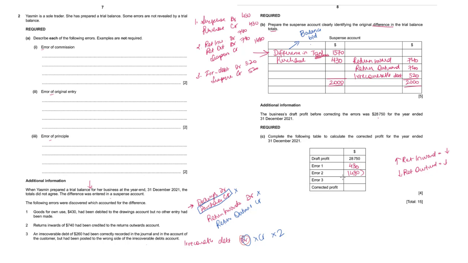Since it is a fall in profit, you're putting it as a negative number. And in error number 3, we have to debit the irrecoverable debt account, and that too by 520. So that increases the cost by 520 and decreases the profit by 520. So minus 520. When we take a total, 27,180 is the corrected profit.